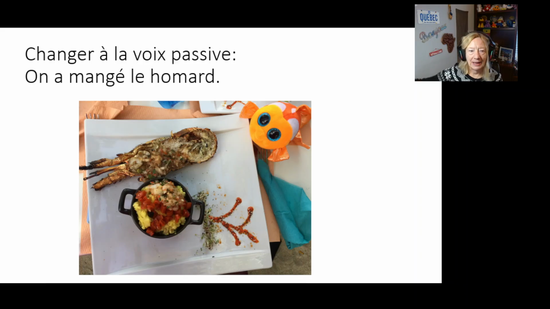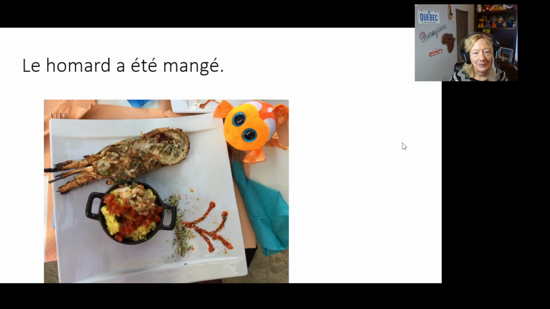Now we're going to do it the other way. Changer à la voix passive. On a mangé le homard. So we're going to work backwards. The object is le homard. We're going to make that the subject. We look at the verb tense for manger. We say that's the passé composé. So now we're going to put être in the passé composé with mangé at the end. Le homard a été mangé.